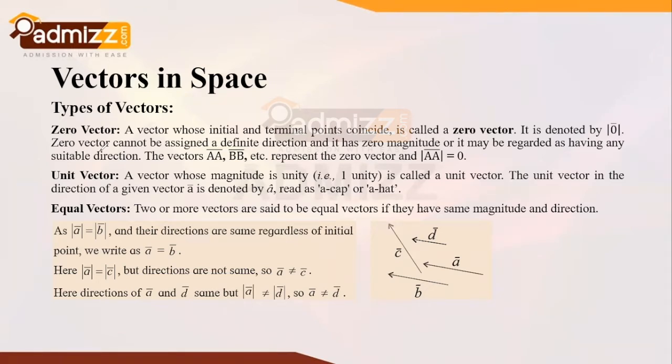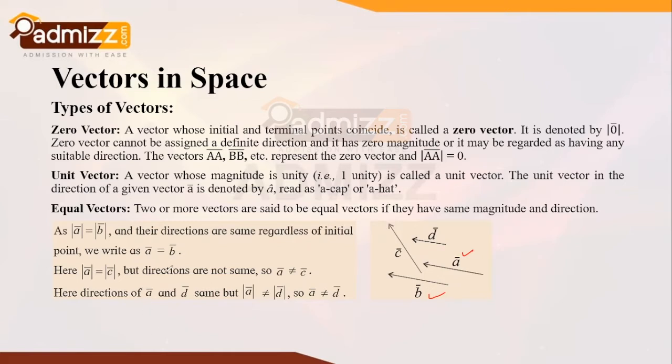Now when it comes to equal vectors, two or more vectors are said to be equal if they have the same magnitude and direction. Let us consider this particular figure: a bar and b bar are two vectors with the same length and the same direction regardless of initial point, so we write a bar equals b bar. Here modulus of a bar is equal to modulus of c bar, but the directions are not the same, so we cannot write a bar equals c bar; we denote it with a not equal to sign.